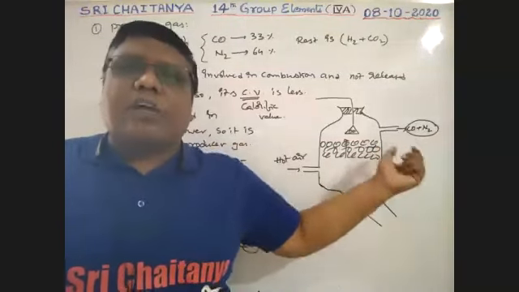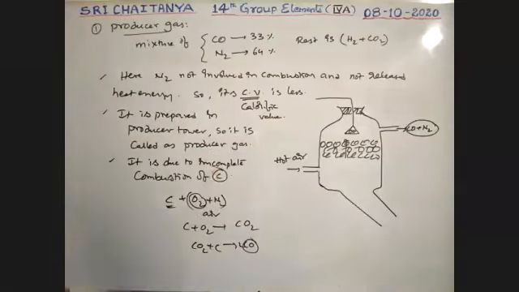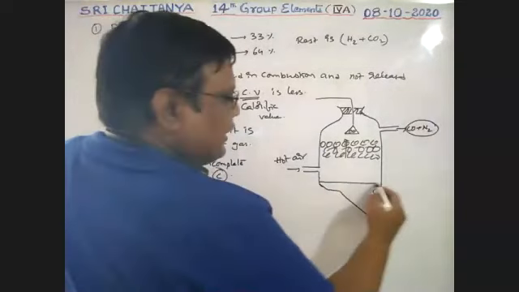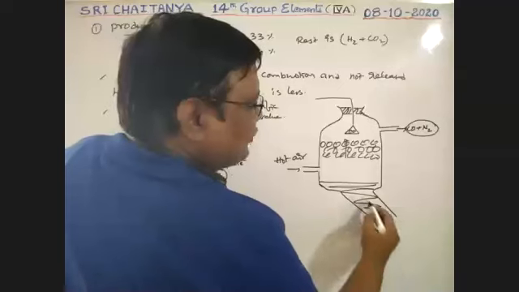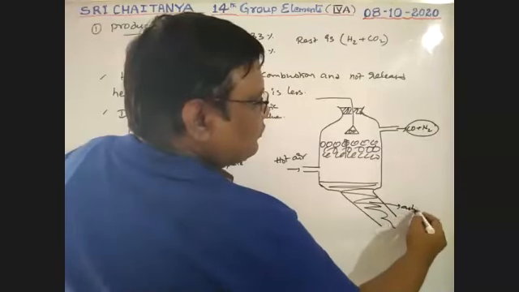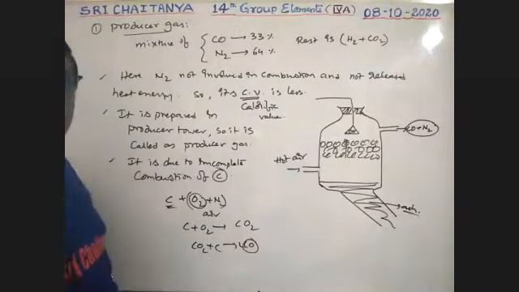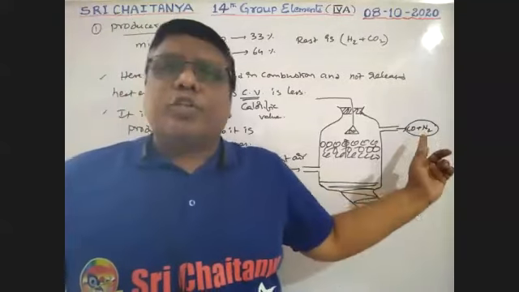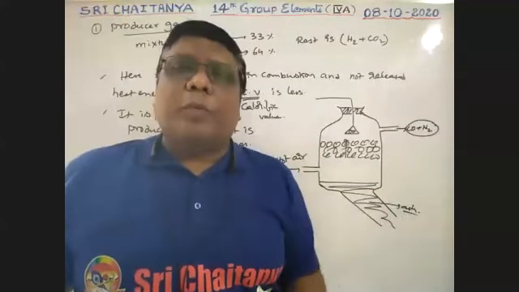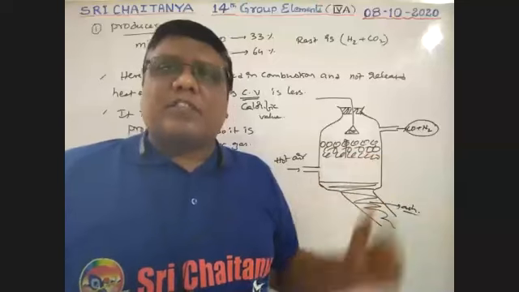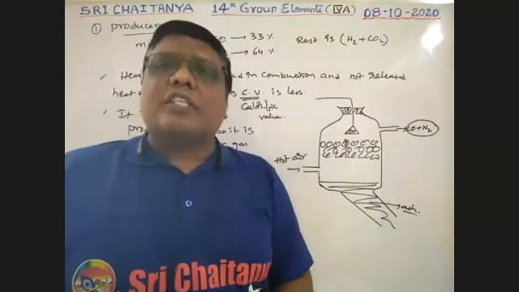Finally, there is a mixture of carbon monoxide and nitrogen. The waste ash product is collected here. It is ash, boys. So this is producer gas, and this is the way to prepare it. This tower is called a producer tower, that's why it is called producer gas.